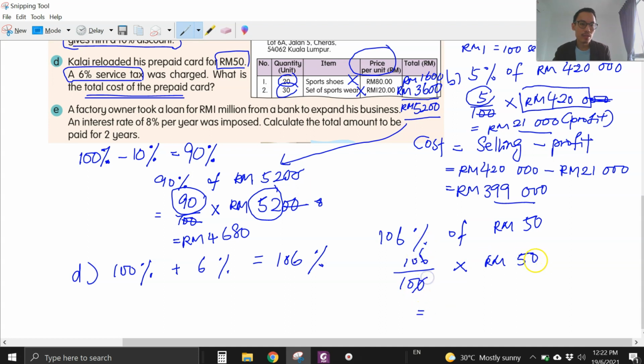So this one you can cross 10 left and right. This one is divide 10. Okay, divide 10. I divide 10 here, I get 10.6. 10.6 times 5, I get 53 ringgit. So total cost he has to pay for the reload card is 53 ringgit. 50 ringgit for the credit, 3 ringgit for the service tax.